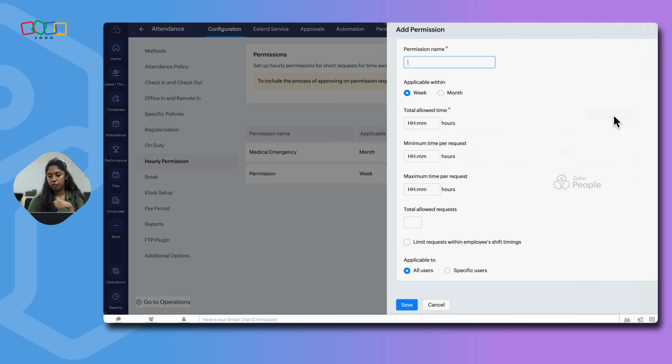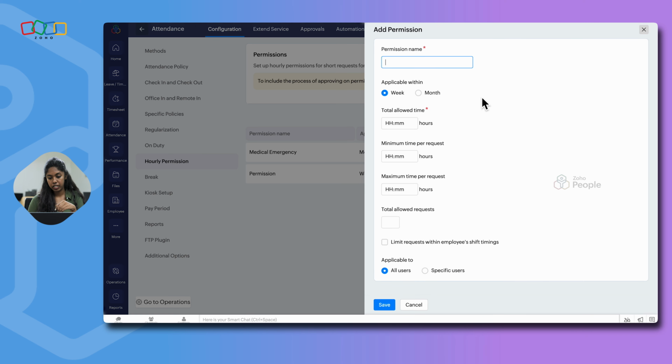So click on add permission, where you can give the permission name. And you can also set the applicable condition. Is this for a particular week or for a particular month? And mention the allowed duration. So let's say an employee is given 2 hours of permission every week. And you can also set up the minimum time request they can avail and the maximum request that they can take. And you can also set the number of permission requests that they can avail for a particular week or for a particular month.